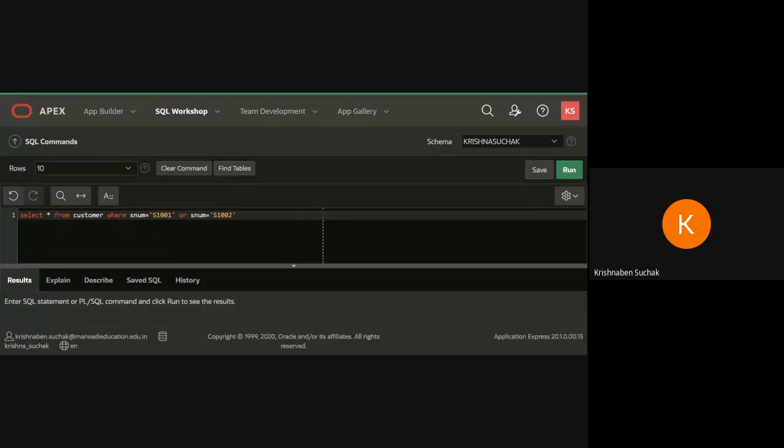Okay. So out of these two, whoever's value snum is S1001 and S1002, both will be displayed in output. Do this. Done. Okay, Naishargi completed. Okay, anyone else? Vartika, okay. Do not forget to take the screenshot and paste it in your Word file.